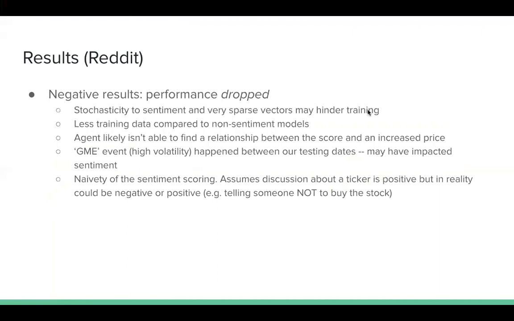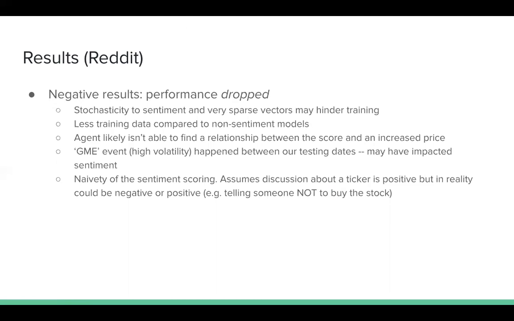There are a bunch of explanations for these negative results. The stochasticity of the sentiment could be an explanation, and also the fact that the sentiment is a very sparse vector, and it might be impossible for the agent to find a relationship between the score and the increased price.